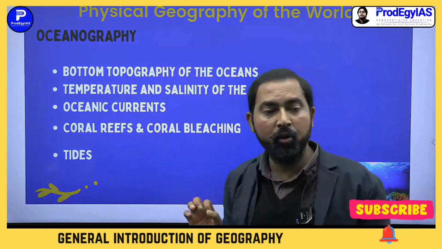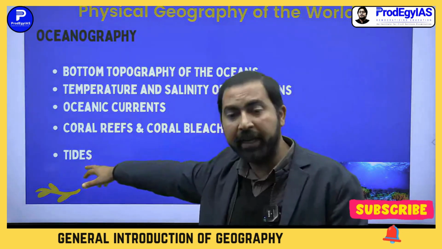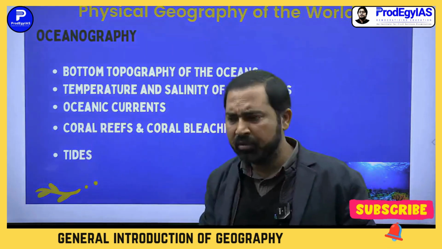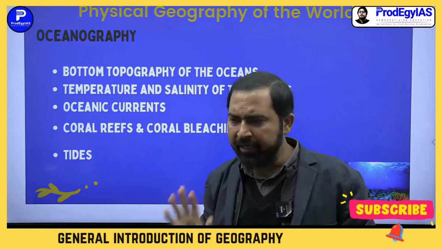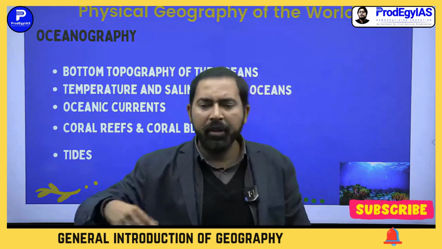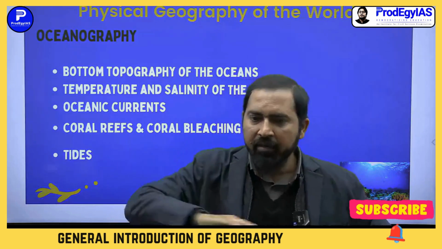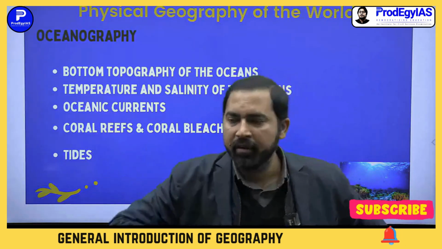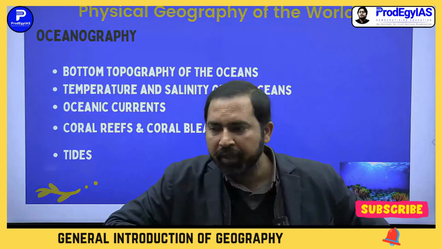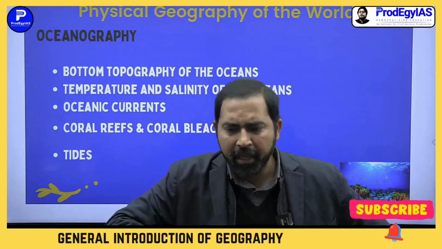So you cannot ignore any topic. UPSC has asked a question on tides as well. Okay. You have general understanding about the tides. Yeah, because of the gravitational pulling of the moon and sun, there is a rise and fall of the water in the oceanic areas. So ebb and flow, you can say. Tides is the ebb and flow.